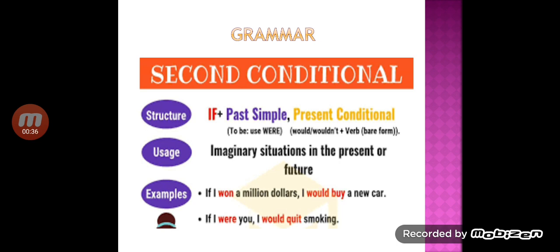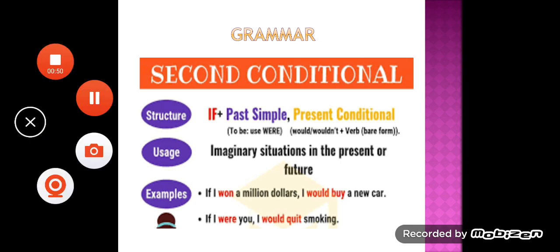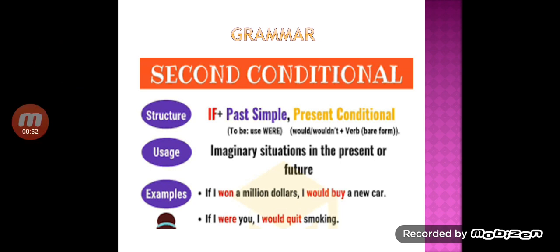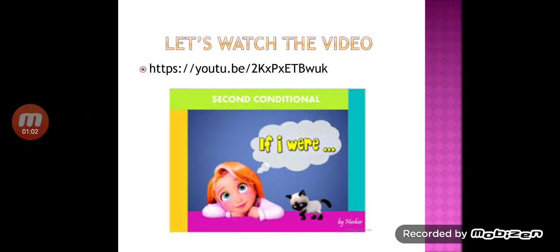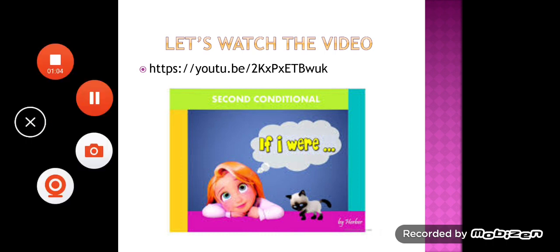For the first part, we may use past simple. For the second part, we must use would. For example, if I won $1 million, I would buy a new car. If I were you, I would quit smoking. Let's watch the video.